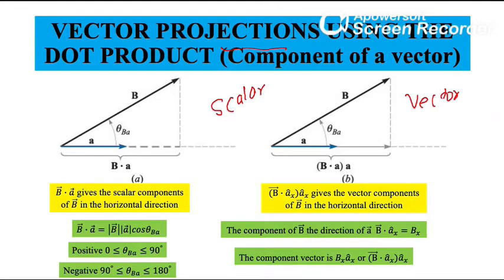Referring to figure A, we can obtain the scalar component of B in the direction specified by this unit vector A. How can I get this projection of B on the unit vector A? The dot product of B and A is the projection of B on the unit vector A.